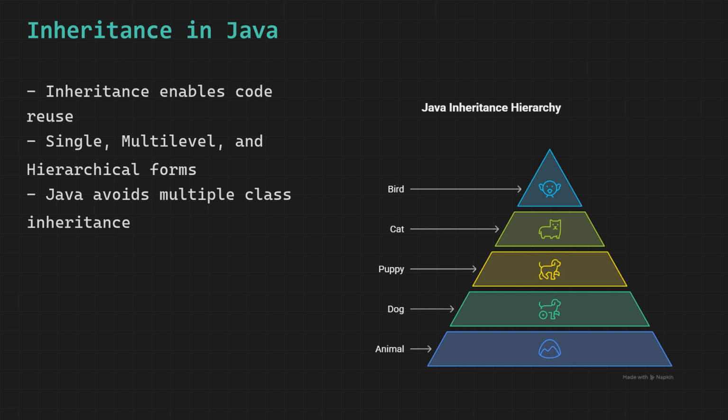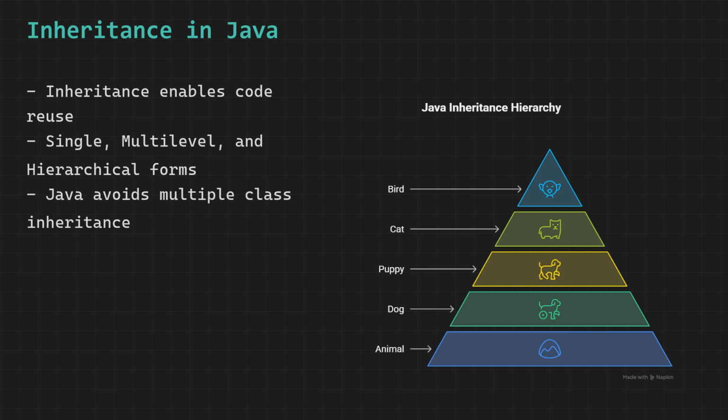Single inheritance is the simplest form. One child class inherits from exactly one parent class. One parent, one child. For example, the class Dog extends the class Animal. Dog now has access to everything Animal defined, like a method called eat or a field called name, without writing those again inside Dog.